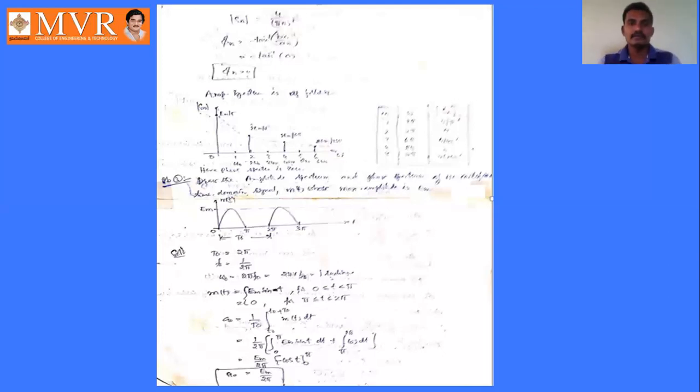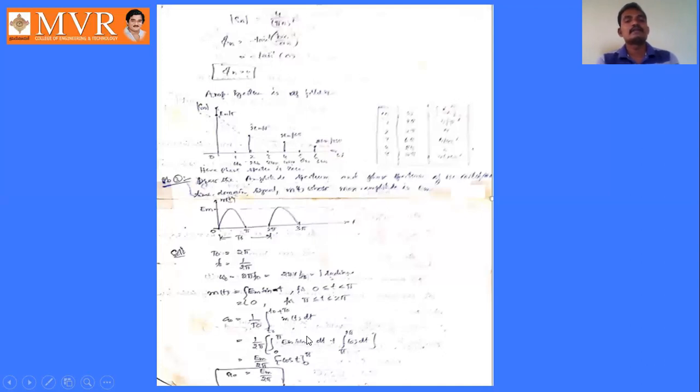So first of all, we have to find out the value of a naught, that is equal to 1 by t naught, integral t naught to t naught plus t naught, m of t dt. Here also we have two m of t values. So 1 by 2 pi, t naught value is 2 pi, integral 0 to pi Em sin t dt plus integral pi to 2 pi. Here the m of t value is 0 into dt. This is 0. So only we have Em by 2 pi integral 0 to pi sin t dt. Em is constant, so extract it.